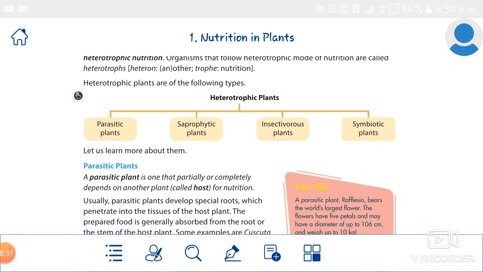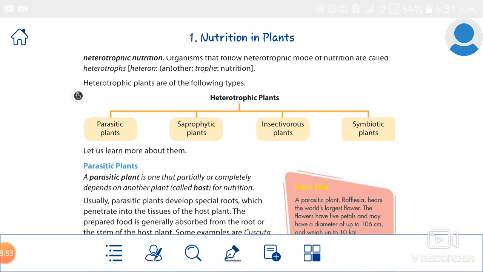Now let's study the types of heterotrophic plants. Four types of heterotrophic plants are there. What are they? Parasitic plants, saprophytic plants, insectivorous plants, and symbiotic plants. First let's study about parasitic plants.